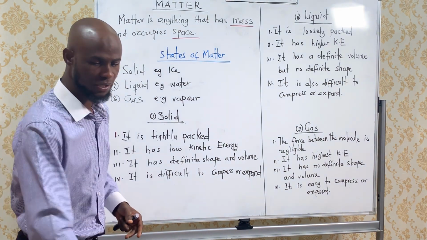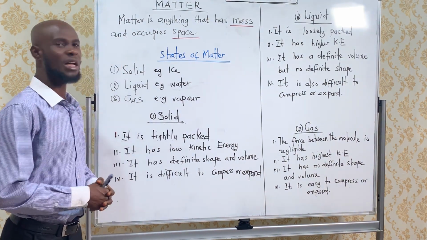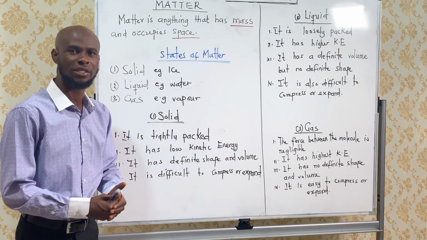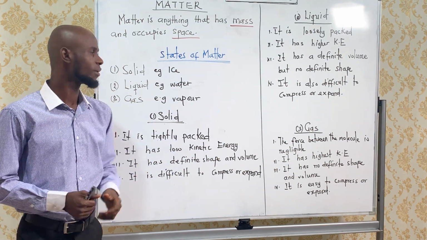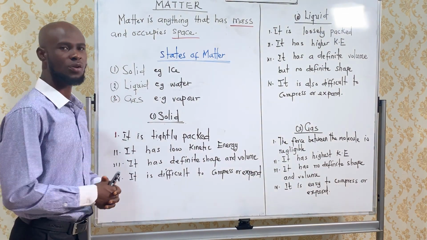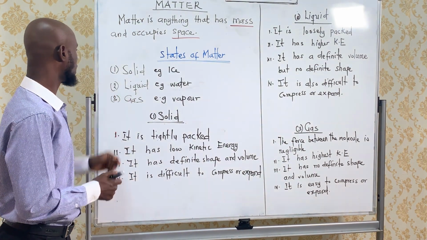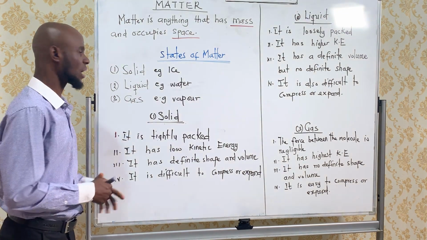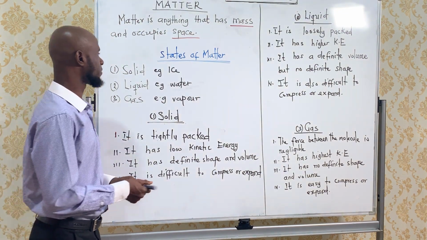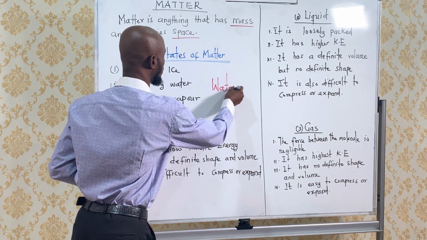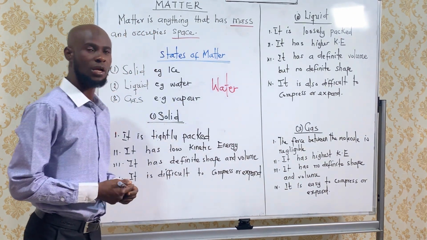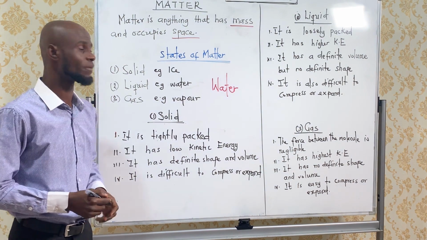Let's look at the states of matter. So we want to look at the condition in which you find a particular substance, and that is what is called the state of matter. So the first one is called the solid. We have the liquid and we have the gas. So water, for example, can exist in all the three states of matter.